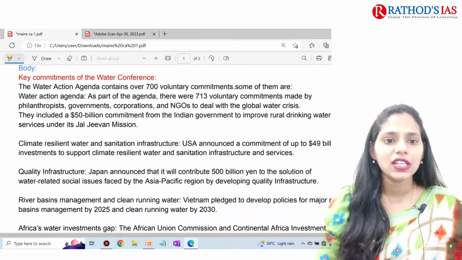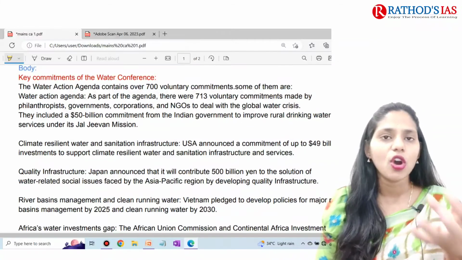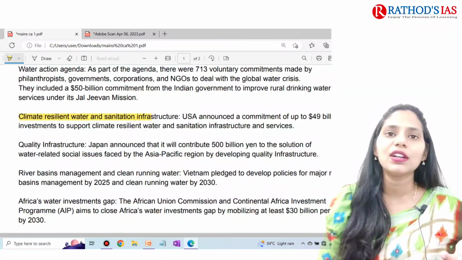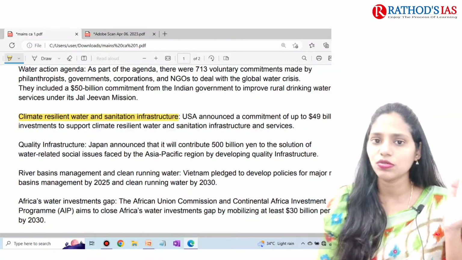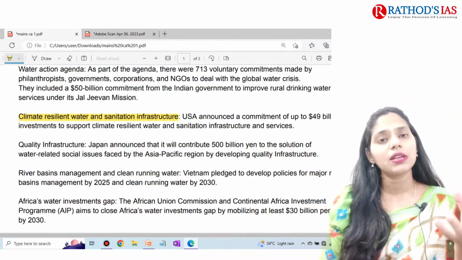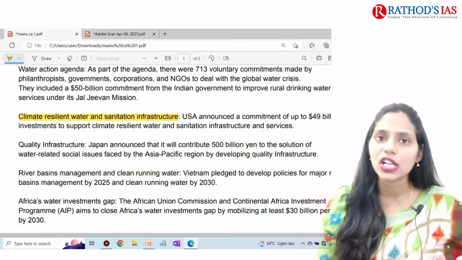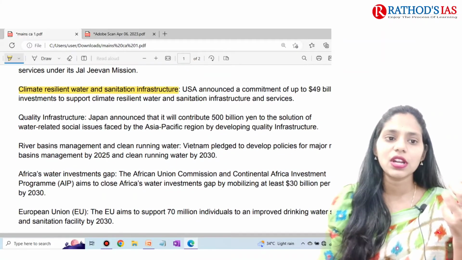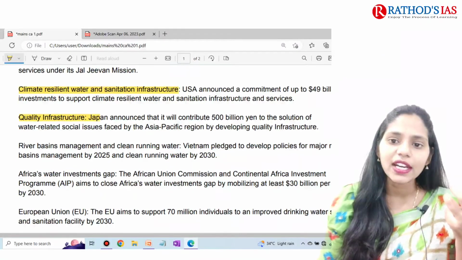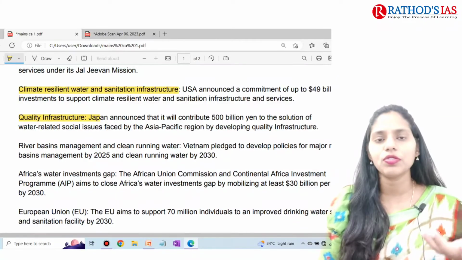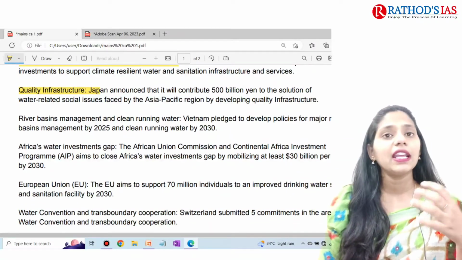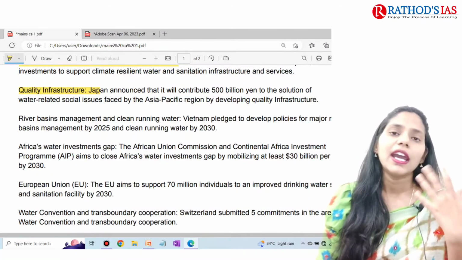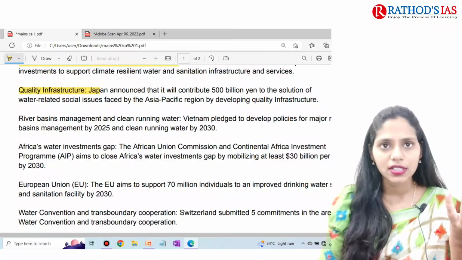The first one is how many commitments we came up with. Next, it is about climate resilient water and sanitation infrastructure, which is the focus. You can write about some measures taken by India, for example the Jal Jeevan Mission and Krishi Sanchay Yojana, etc. We are focusing on quality infrastructure, which is very important for wastewater management. Even river basin management is very important, and ensuring clean running water is important.